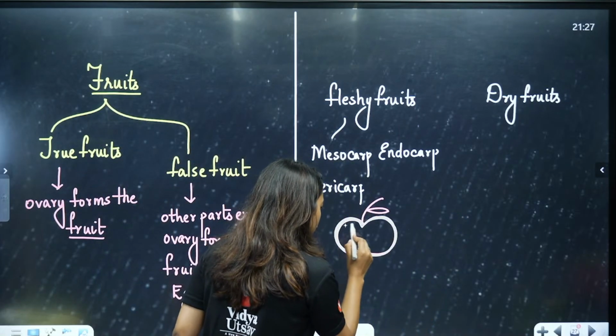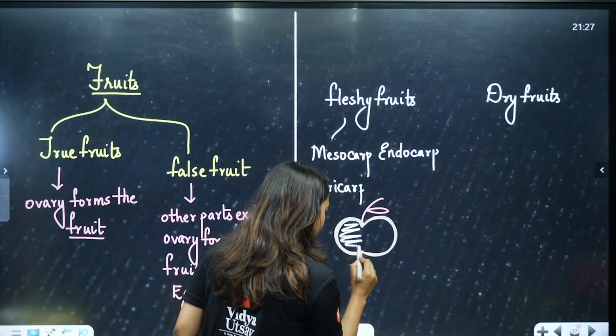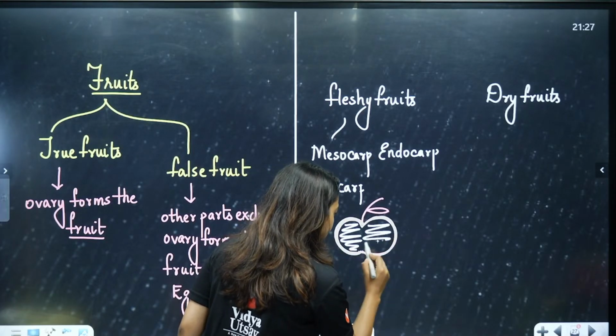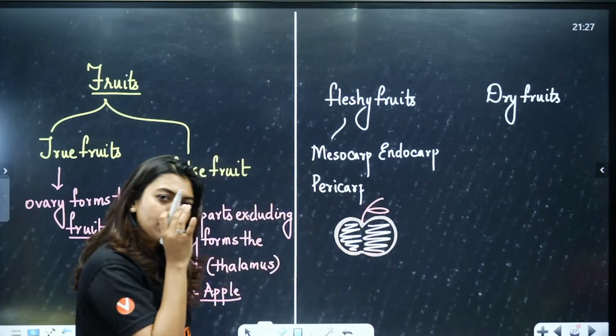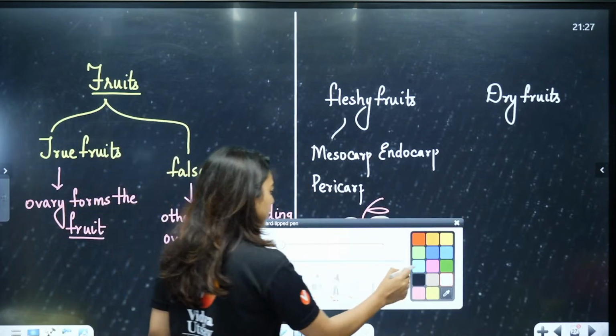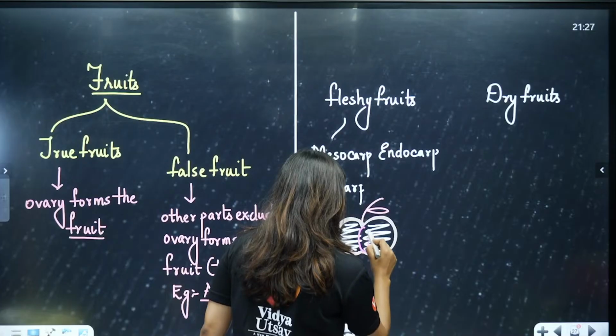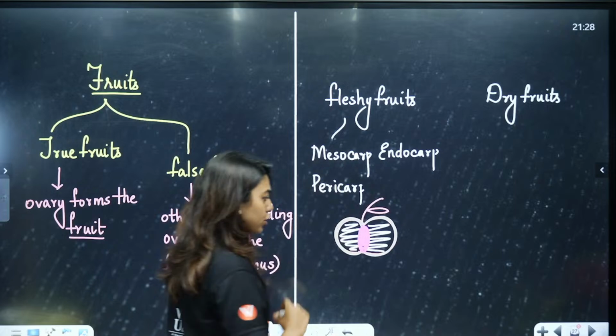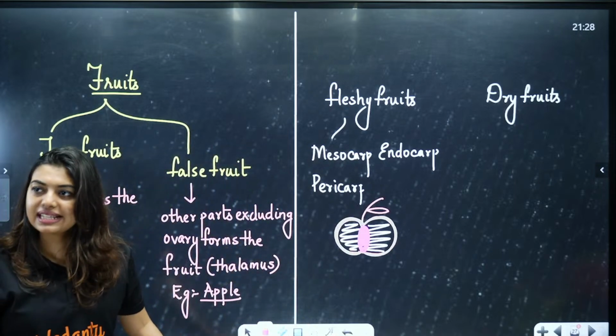We should have consumed the mesocarp, right? We should have peeled off the pericarp, and inside we would have had a seed. Correct. This is what should have happened. But what happens in some of them?